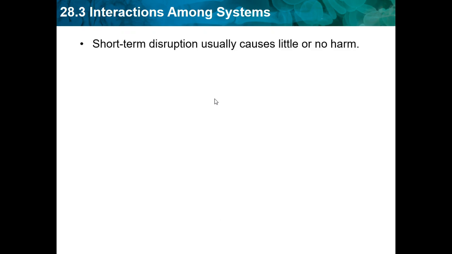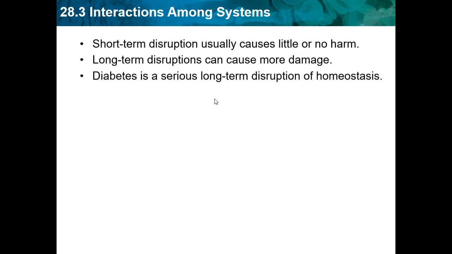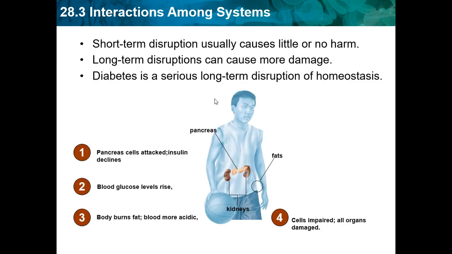Short-term disruption usually causes little or no harm. Long-term disruptions can cause more damaging results. So diabetes is a serious long-term disruption of homeostasis. So pancreas cells are attacked, insulin declines. So you don't produce as much insulin, so the blood glucose levels rise. The body burns fat, and blood becomes more acidic. And then number 4, cells impaired, all organs damaged.